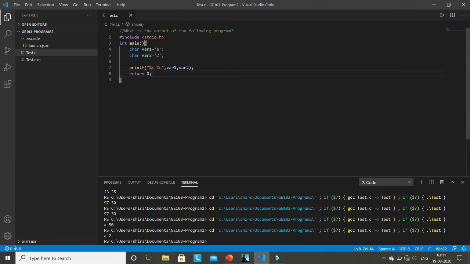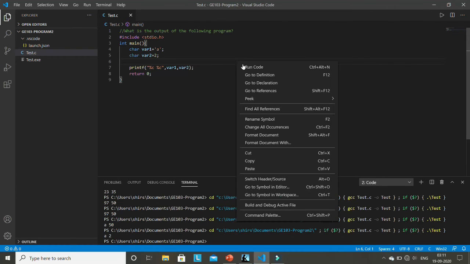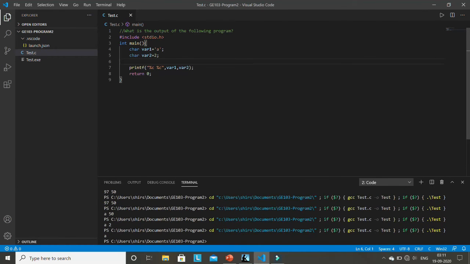And if I write here just 2 like this, this is not a character. If I run this code now, it is not showing anything for this 2. Why? Because 2 is not a character. There is a different meaning for this, but I am not complicating it. It is not showing an error because there is a rule here, but I am not showing it. Actually, if you just write 2, what is 2? 2 is an integer constant, right? If you don't use the single quotation, then 2 is an integer constant.